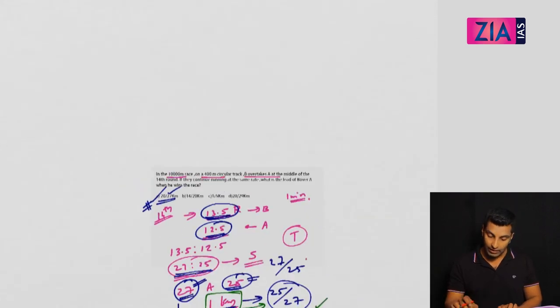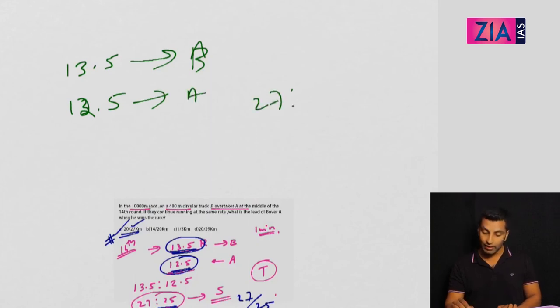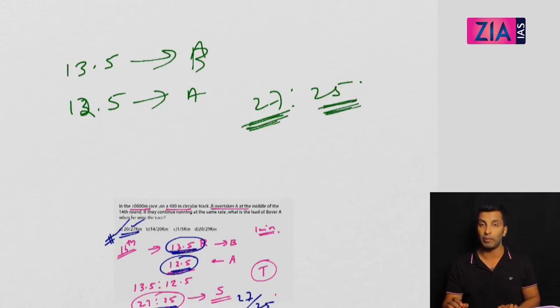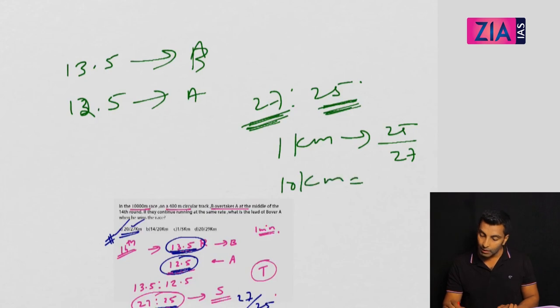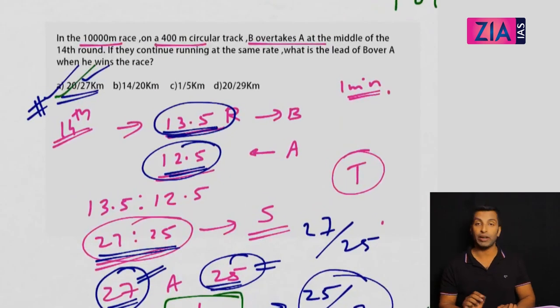If you see, what we have done is, we understood that it is 13.5 for the faster person B. The slower person is obviously one round less, so 12.5. The ratio is 27 and 25. That means when this person covers 27, this person will cover 25. So this person covers 27 rounds, this person 25 rounds. This person 27 kilometer, this person 25 kilometer. So this person 1 kilometer, the other person 25 by 27 kilometer. So this person 10 kilometer, the other person 250 by 27 kilometer. So the lead is 10 minus 250 by 27, and the answer is 20 by 27.